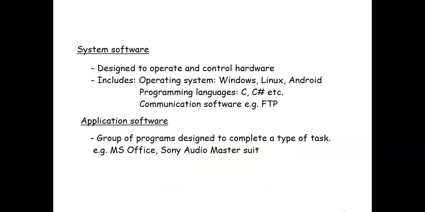So system software is designed to operate and control your hardware. So it includes your operating systems. Now what are the operating systems, do you know? Windows, I think everybody knows. Android, I think everybody knows. Have you heard about Linux? Linux विषय ऐकलंय का? And what is the alternative operating system for Windows? Have you heard about Ubuntu?